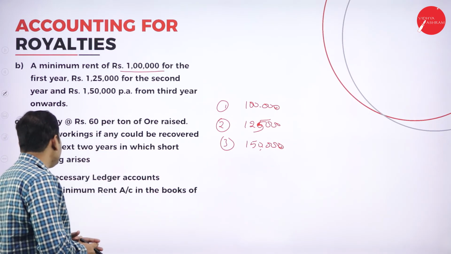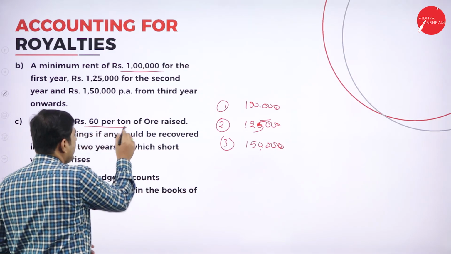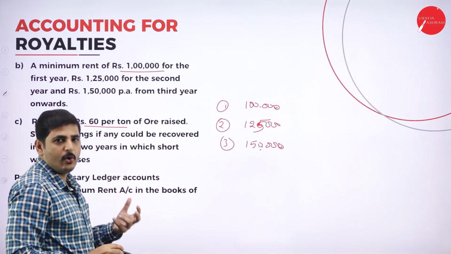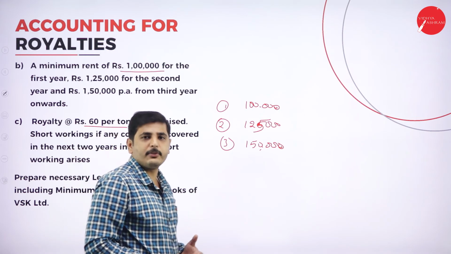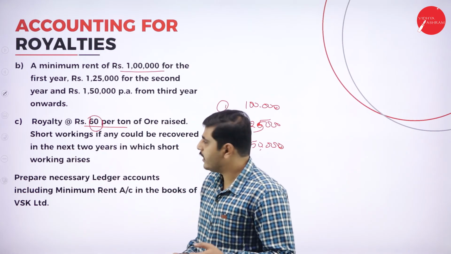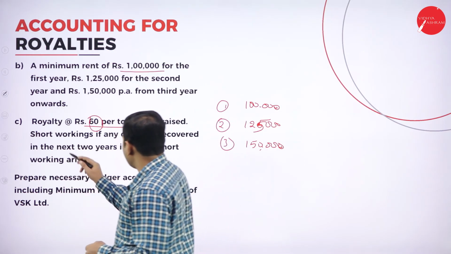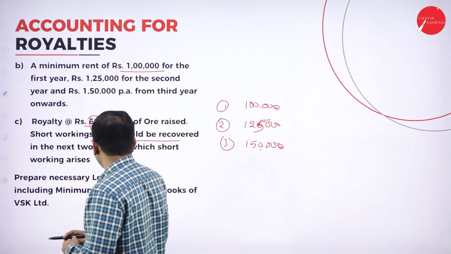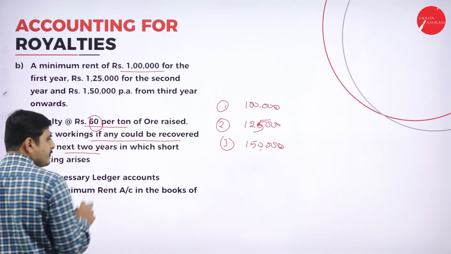Now, royalty is rupees 60 per ton. So, whatever ore they extract, they have to pay the royalty of 60 rupees per ton. They have to pay the royalty. Short working, if any, could be recovered in the next 2 years. What does that mean?